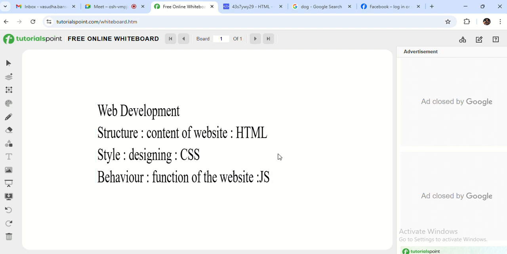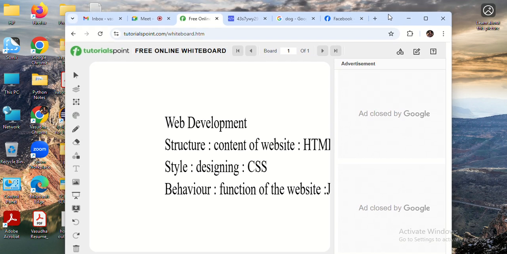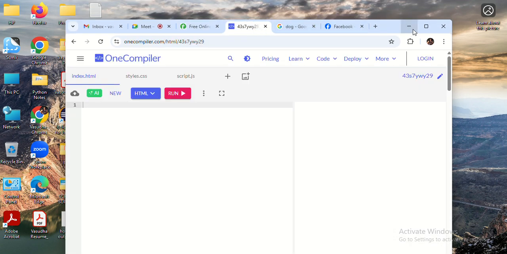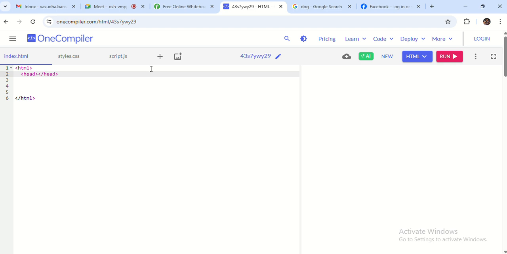Okay, now let's do the example. I will use an online compiler for showing you the examples. The structure of the web page is like, we start with the HTML tag, and then that is closed at the last, and within we have two parts of the HTML. One is head and the other is body.